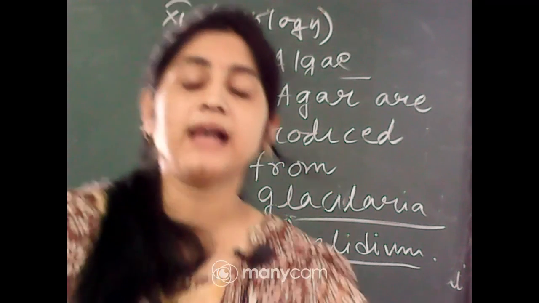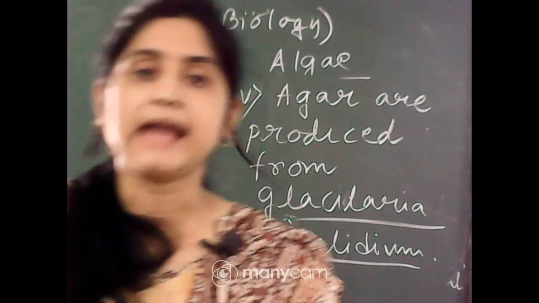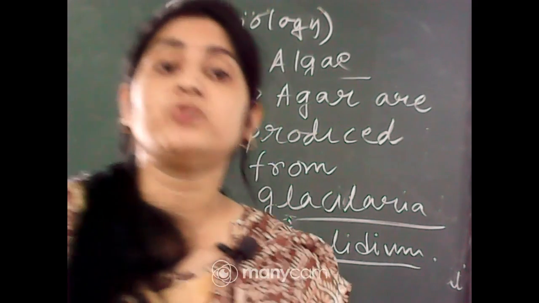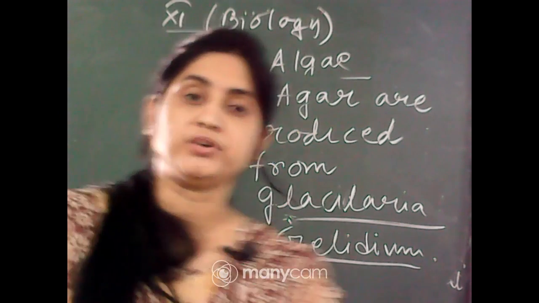Some chlorella and spirulina are unicellular algae that are used as food because they are very rich in protein, okay.